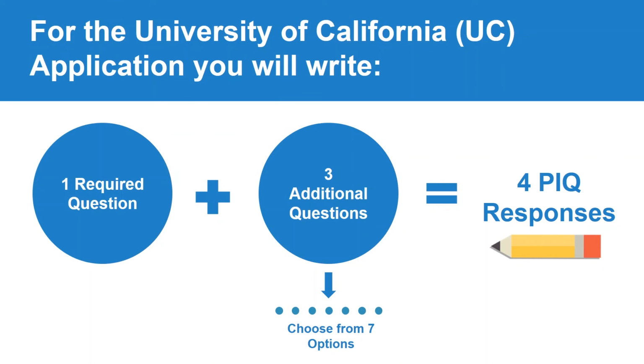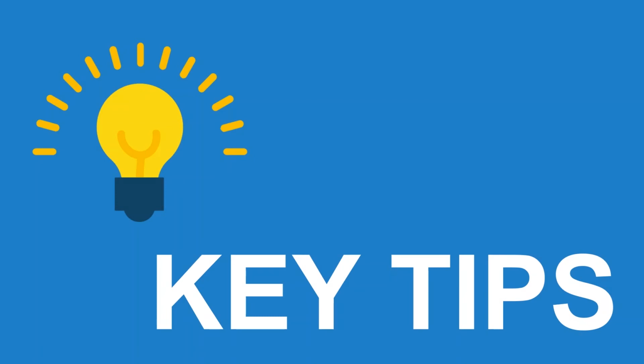In addition to this question, you will respond to 3 additional questions, and you'll have an opportunity to choose from a total of 7. Each response is limited to 350 words. Let's dive into some key tips as you brainstorm and write your PIQ responses.